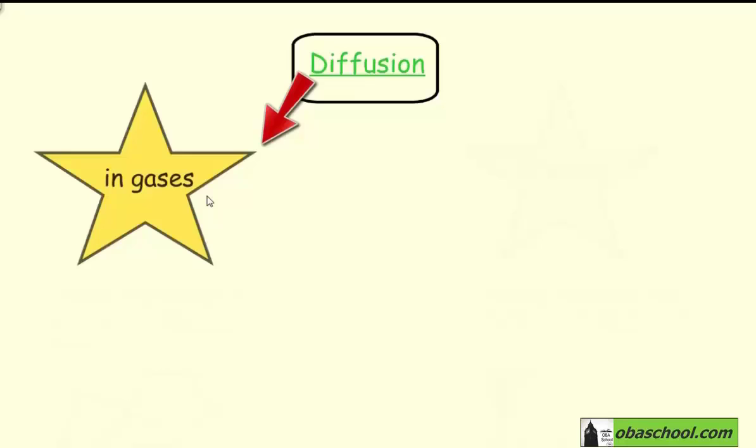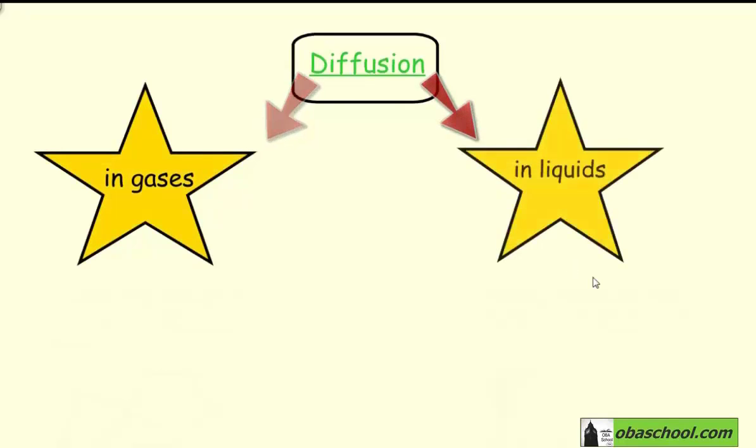Now we are going to talk about diffusion. Diffusion refers to how particles spread. Diffusion occurs in two cases. The first case is in gases, whereas the second is in liquids. Now let's first talk about the gaseous state.